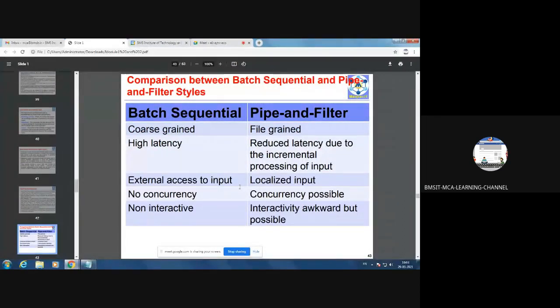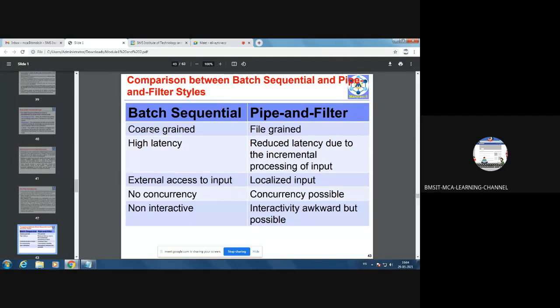Then the comparison between batch sequential and pipe and filter styles. Batch sequential is coarse grained and pipe and filter is fine grained, not file, it is fine grained.